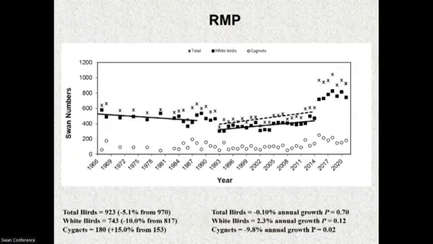And that was the last major management event. So we started a new trend line from that point. So you can see the total birds are down less than 1%, but overall you can see that the population is doing quite well. So cygnets are down 10% overall for the total RMP.